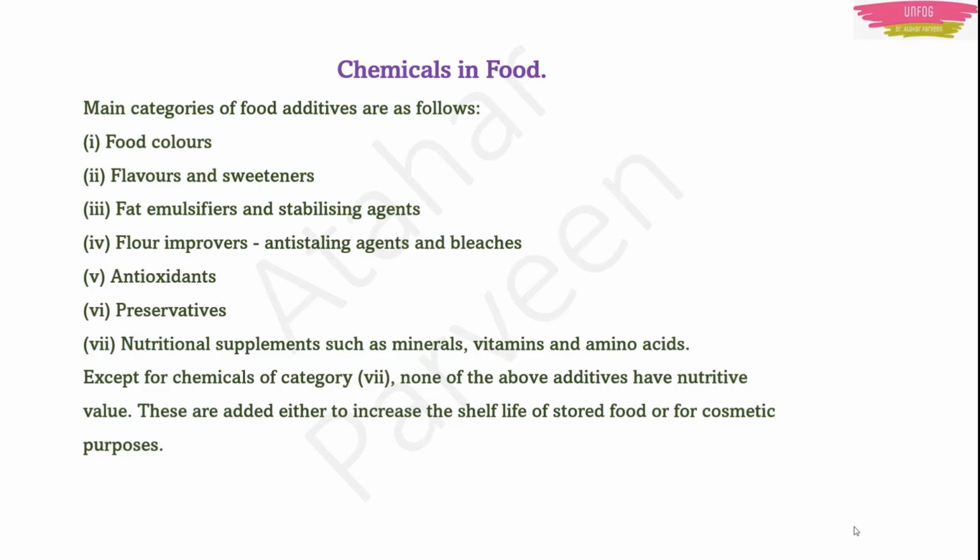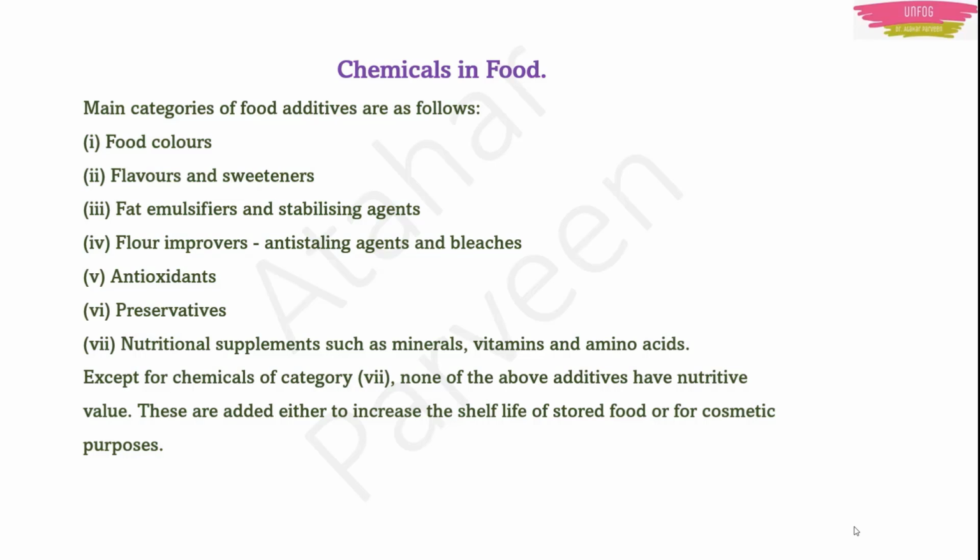Next are fat emulsifiers and stabilizing agents. They will add these to enhance the taste of that food. Next is flour improvers. Flour improvers means soda and all that they will add, so that in that cake you will get many pores, right? The fluffy cake will be there, because they add these bleaches and anti-staling agents and all that. Next are antioxidants. Next are preservatives. And the last are nutritional supplements like minerals, vitamins and amino acids.